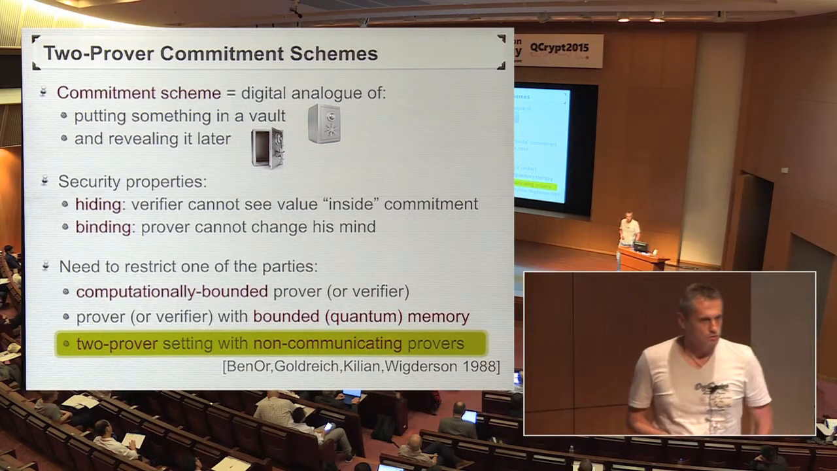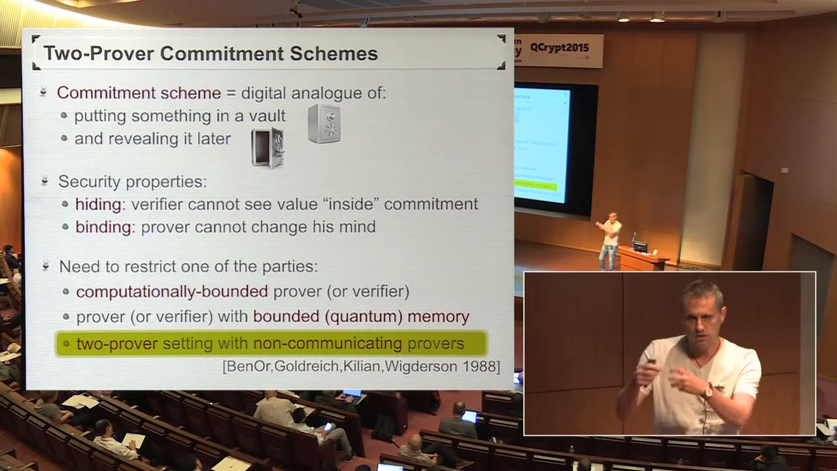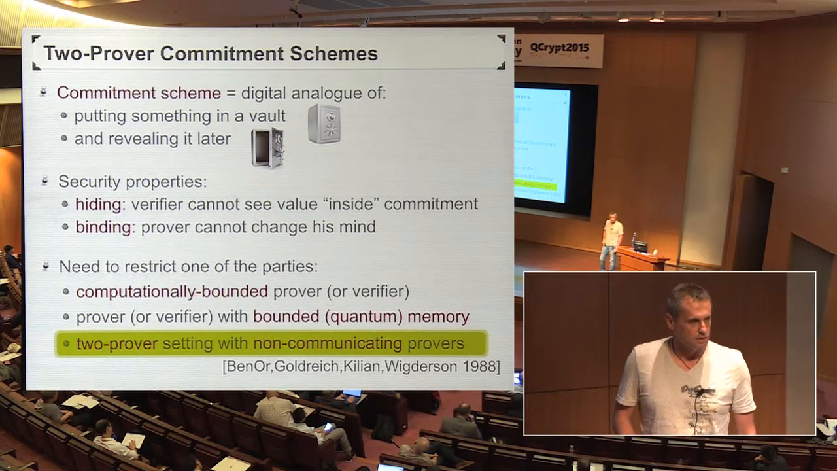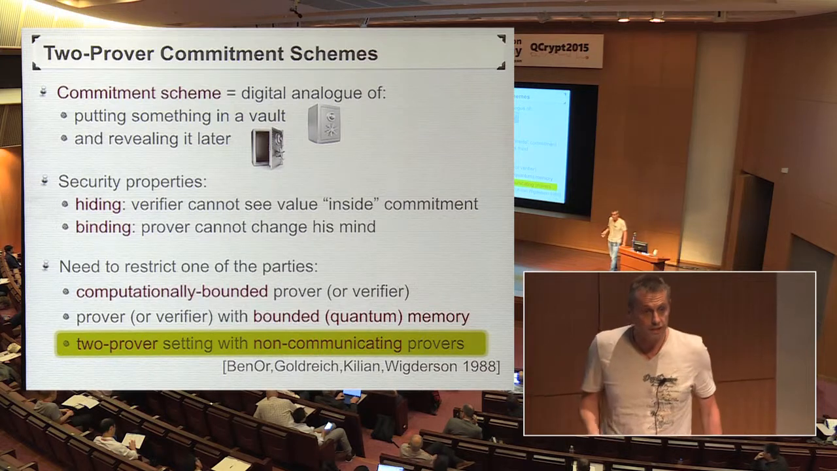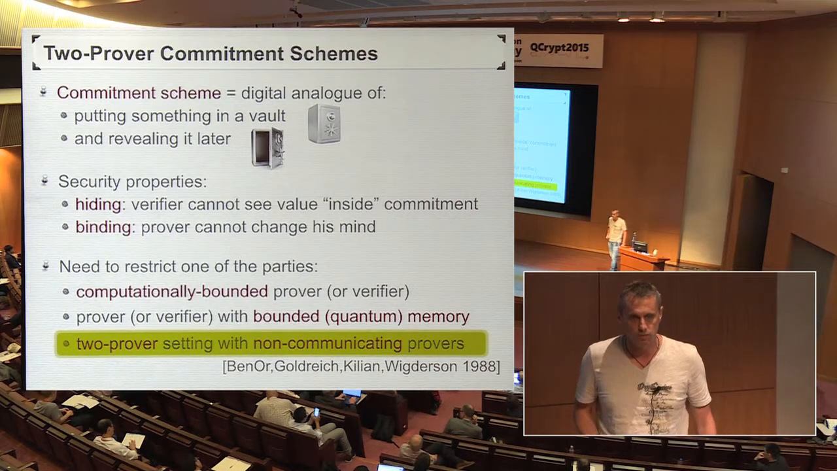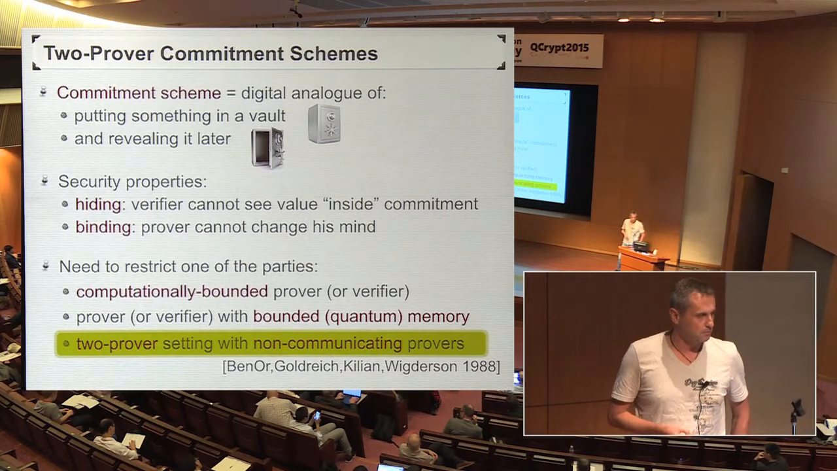I like to think of commitment schemes in general as analogs of putting something into a safe so that you don't get to see what's inside the safe until I decide to open the safe. That's called the hiding property. On the other hand, I cannot change my mind anymore about what's inside the safe. That's called the binding property.